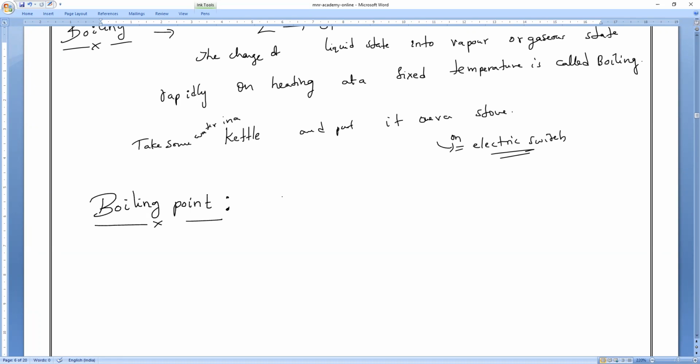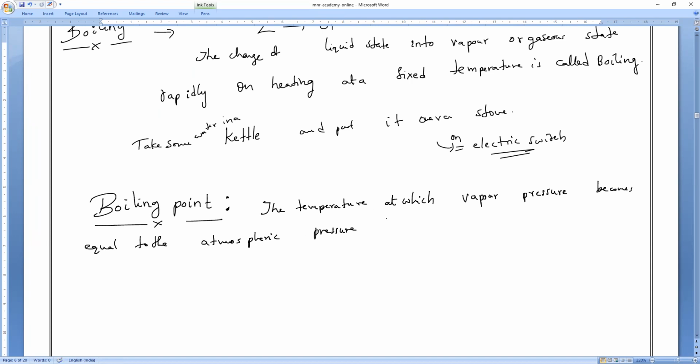The temperature at which the vapor pressure becomes equal to the atmospheric pressure is known as, what is the point we call it? The boiling point. Is it okay, all of you?